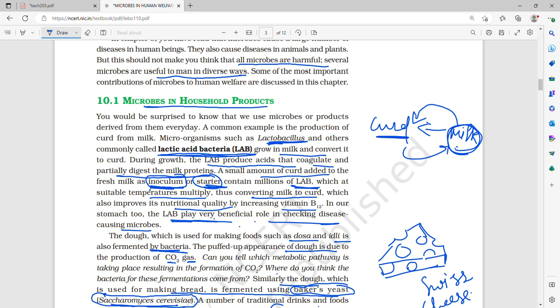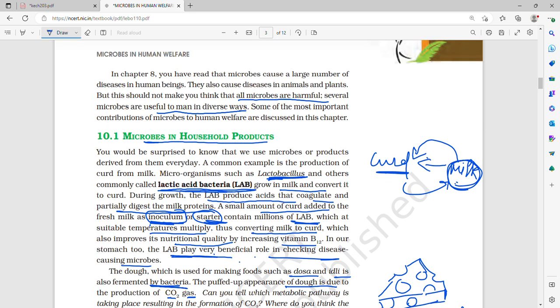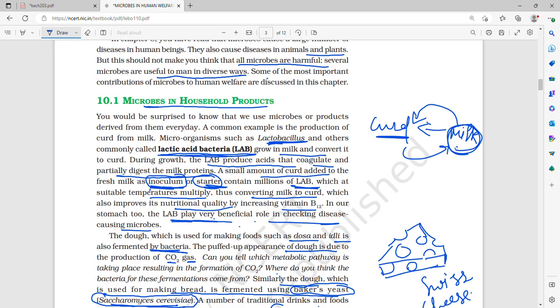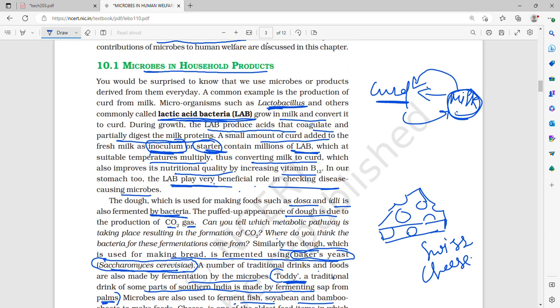We read in Human Health and Disease that microbes cause diseases in human beings, and also in animals and plants. But this doesn't mean that all microbes are harmful. Many of them are important to us in many ways. Let's discuss them below. Firstly, microbes in household products.